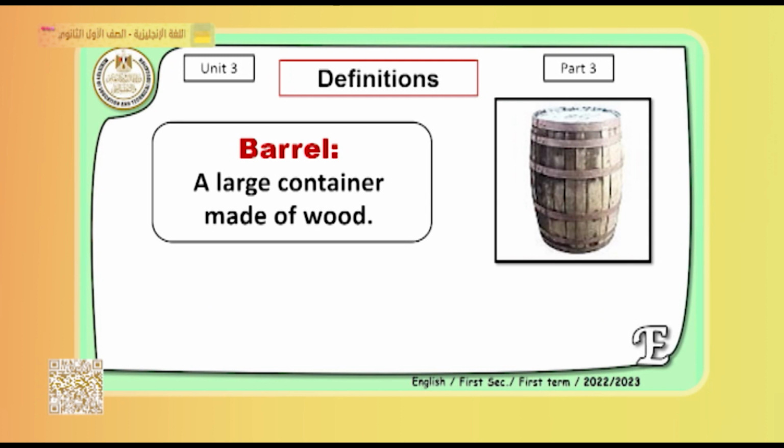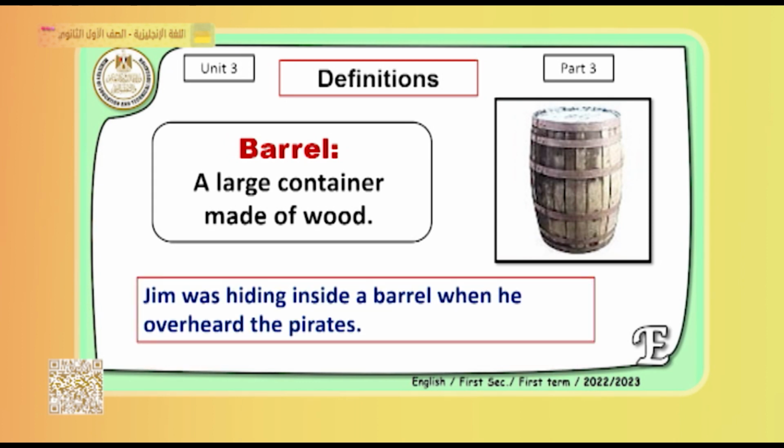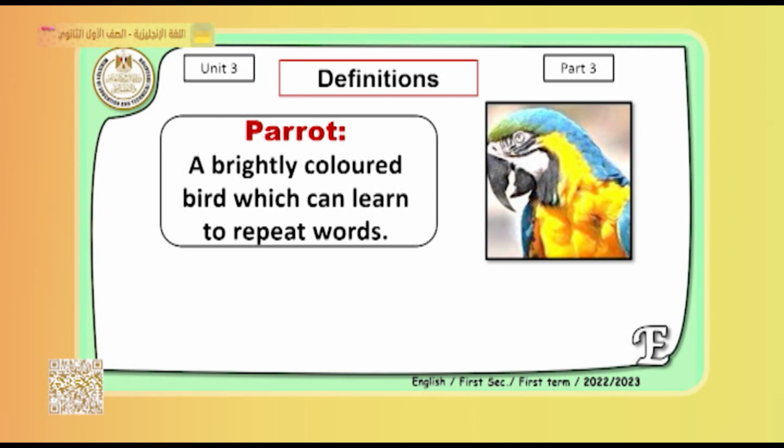We have the word barrel. If you look at the picture here, it's very clear that a barrel is a wooden container. It's made of wood. Jim was hiding inside the barrel. So in our story, Jim was hiding inside this barrel and he heard the secret plan.